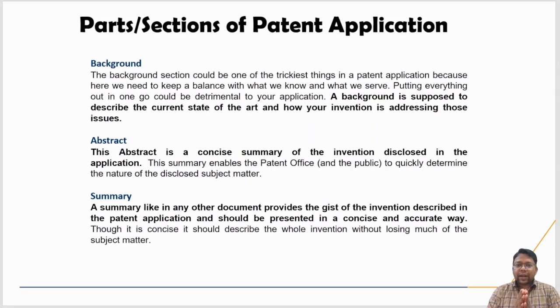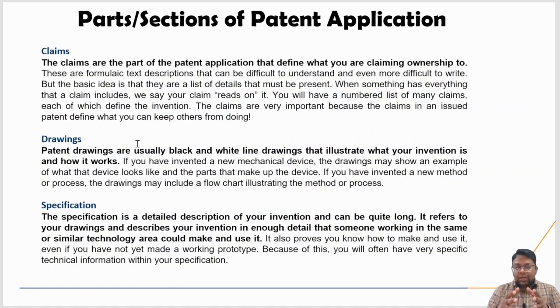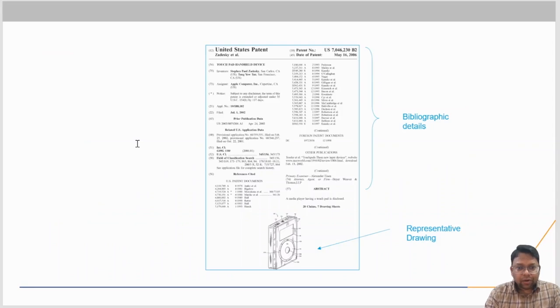What is an abstract? Abstract is almost the same kind of thing as you state in the claim part. It is actually a replica of the claim, right? And the summary of invention and field of invention you can also directly relate with the independent claim part, and they also contain the claim and other things. We already saw that.